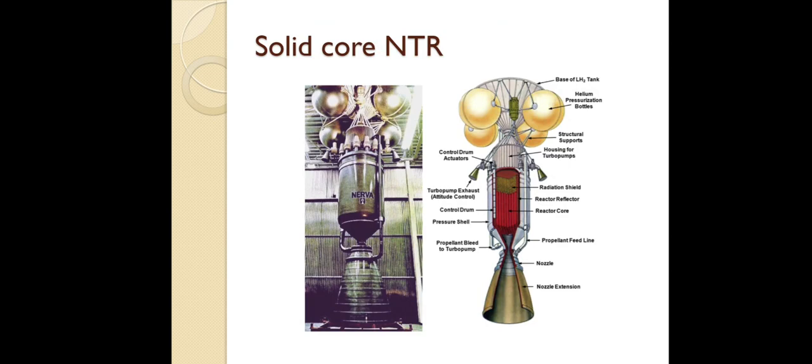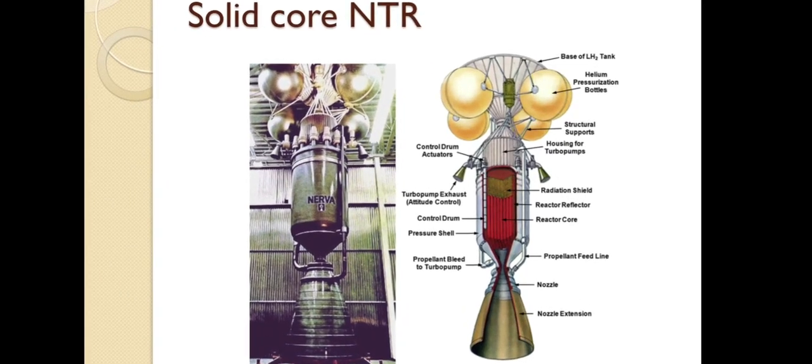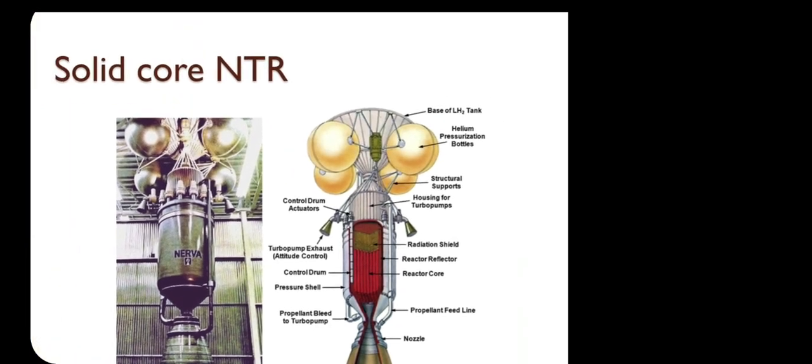Rocket vehicle application. Here, inside the core we have the nuclear reactor, and we are using a solid core. Solid core is nothing but uranium in solid form, aligned with carbide or hydride. Basically we are using graphite or carbide as the solid core material. That is the difference. Other things are the same.